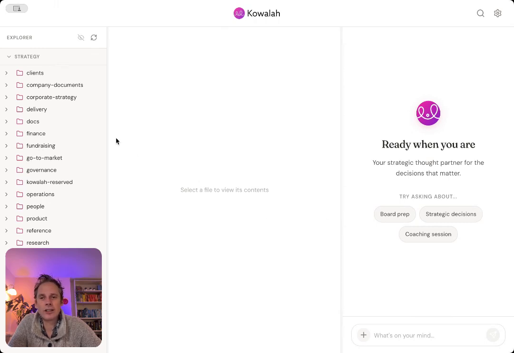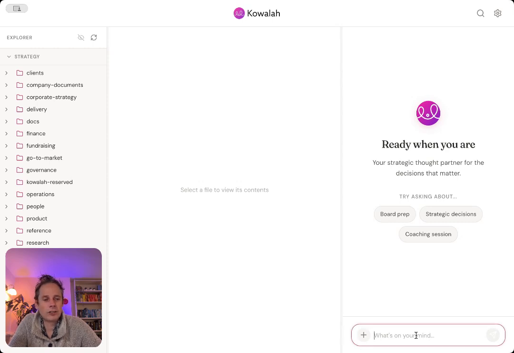On the left-hand side, you've got a series of files and directories that are on my local laptop. And on the right, we've got the chat instance. And Kowalah is loaded up with a load of skills. And so I'm just going to use our content writer skill to write a blog post about Claude Skills, which are super powerful.